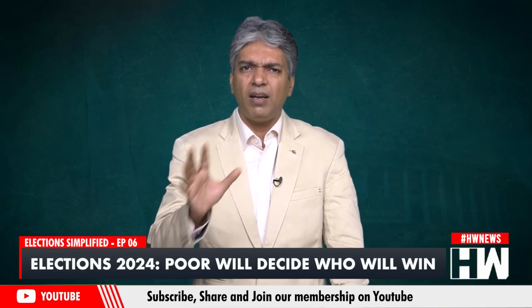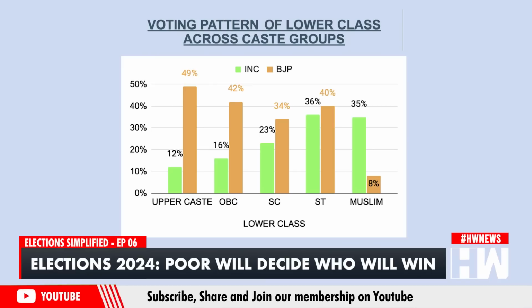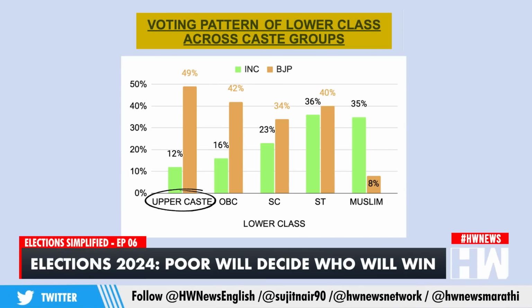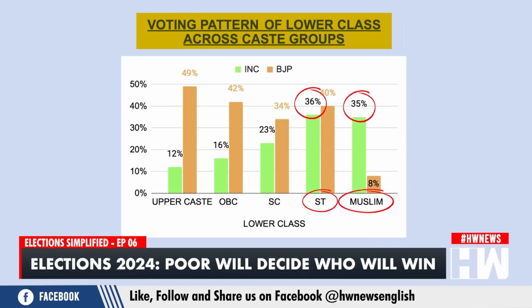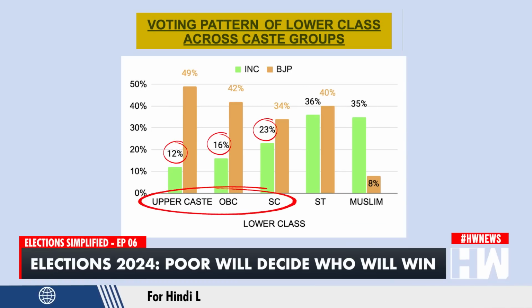Now, this pattern is almost similar across various classes. Even amongst the lower socio-economic class, an exactly similar trend is visible. More upper caste, OBCs and STs vote in higher numbers for the BJP than SCs and Muslims, while for the Congress, the ST and the Muslim community are voting in larger numbers than the upper caste, OBC and other caste groups.